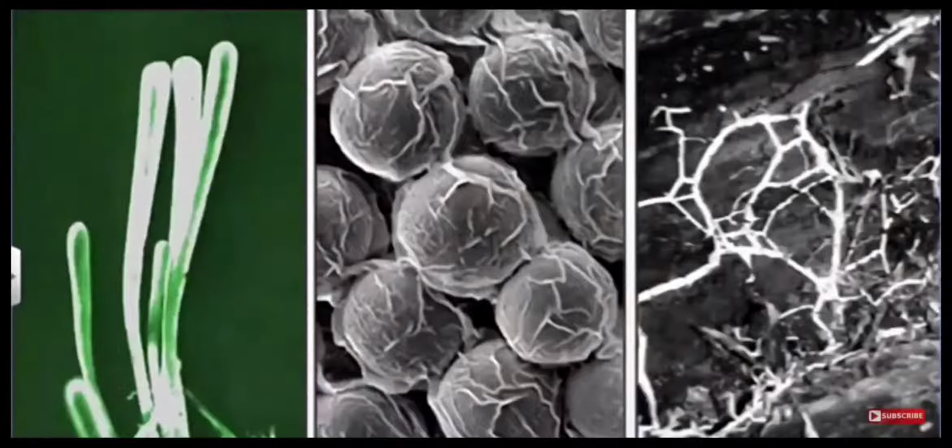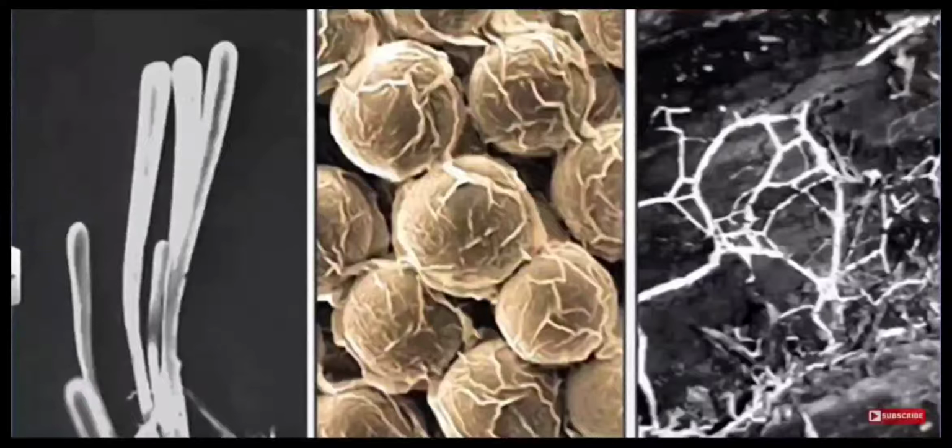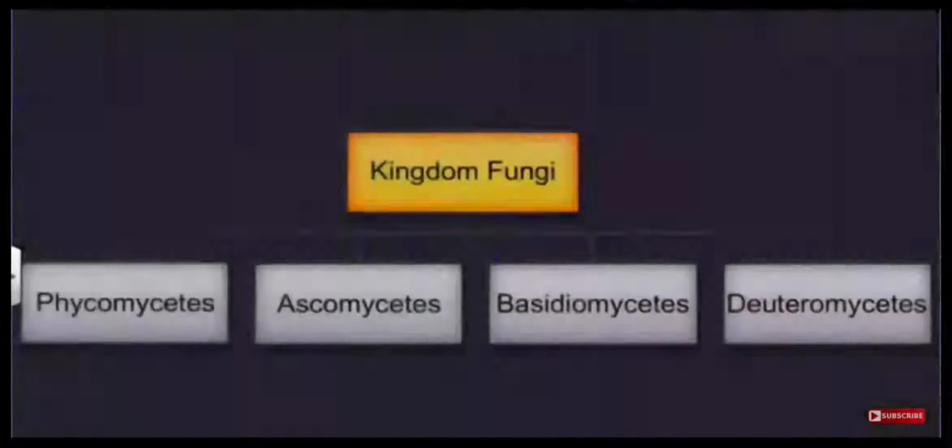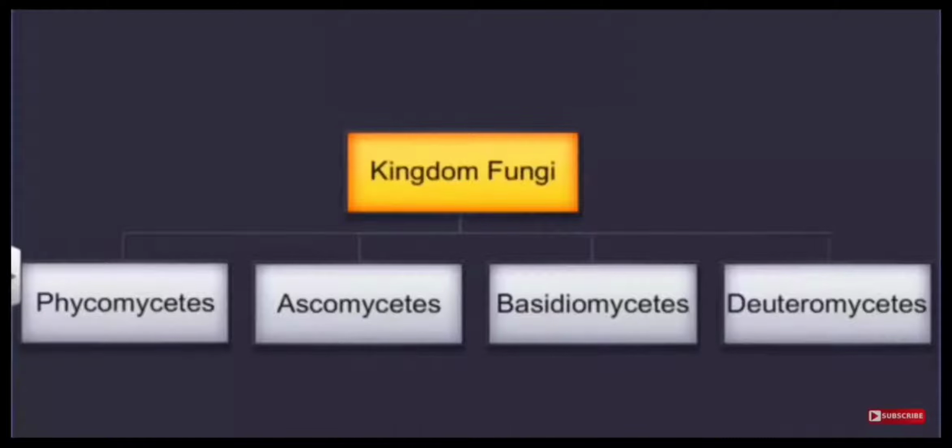So fungi can be divided on the basis of its hyphae, basis of its nutrition or the types of spores produced. So we can classify fungi in 4 classes: Phycomycetes, Ascomycetes, Basidiomycetes and Deuteromycetes.